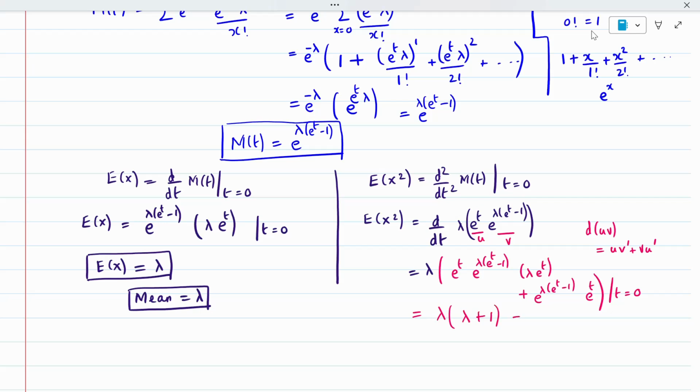So this is my answer. Lambda squared plus lambda I'm getting. E of x squared I'm getting lambda squared plus lambda.